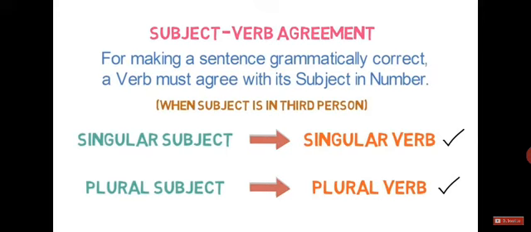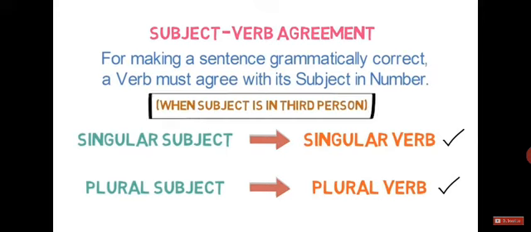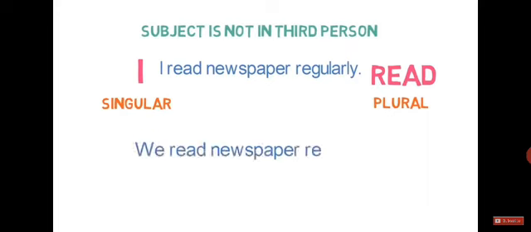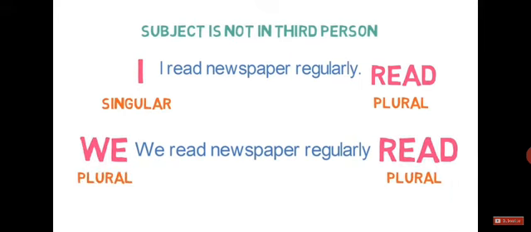Please note, we have seen examples only where the third person is used. Now, let's look into examples where the subject is not in third person. I read newspaper regularly. Here, I is singular, but the verb read is in plural form. Let's look into one more example. We read newspaper regularly. Here, we is in plural form and the verb read is also in plural form. So, in case of first and second person, there is no rule of singular subject, singular verb, and plural subject must have plural verb. Please remember this concept also.